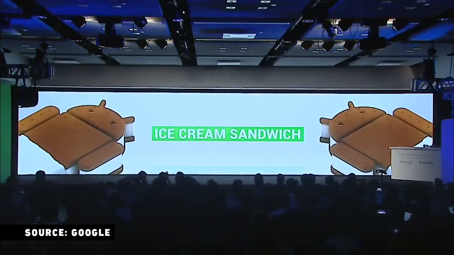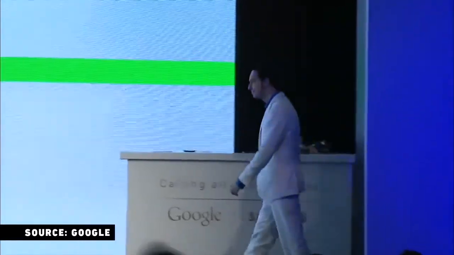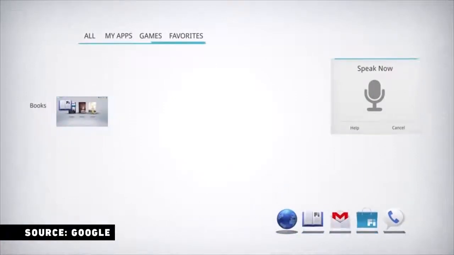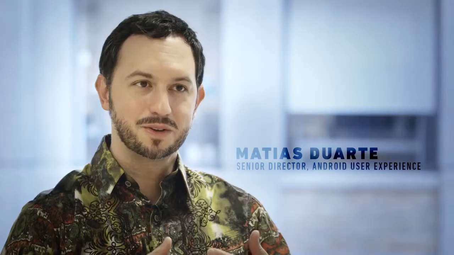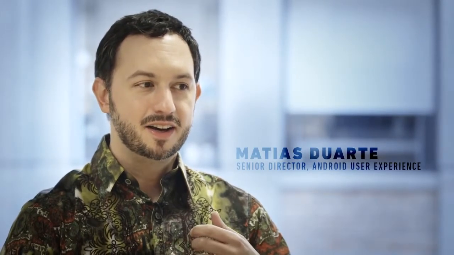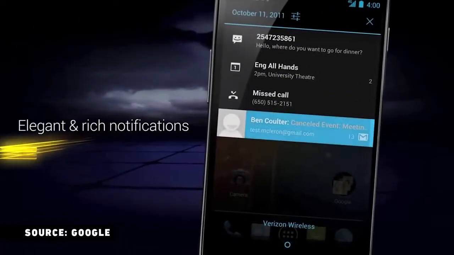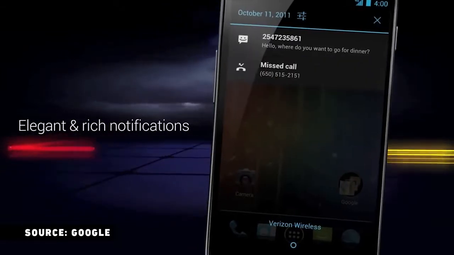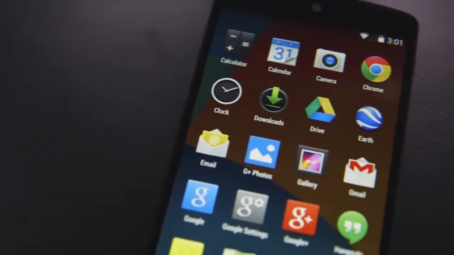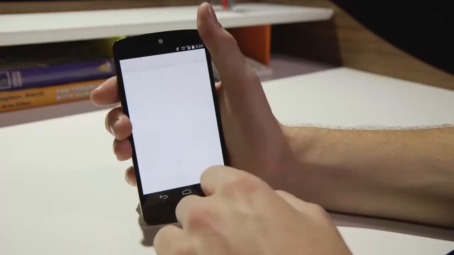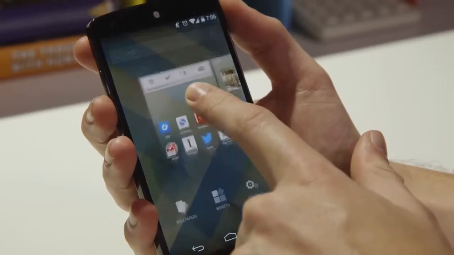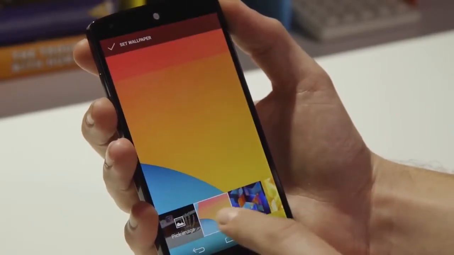They really think that they nailed the core structure of Android with Ice Cream Sandwich, and ever since then, it's been about refinement. Since we first introduced this Android style with Ice Cream Sandwich, we were really confident that we were onto something, that we had a center to our design language that was built for the future. This system's now maturing, so our lowest level, what we call our hardware abstraction layer, is maturing. So that means that with each subsequent version of Android, we don't have to redesign, re-engineer core parts of it. And so that makes it easier and faster for device manufacturers to bring up their next devices.